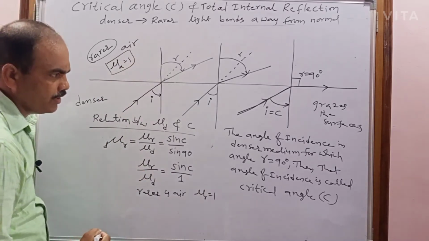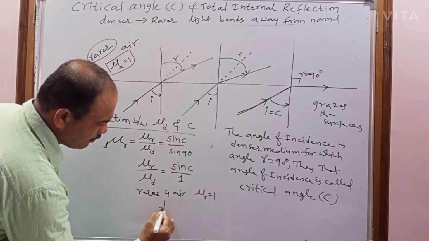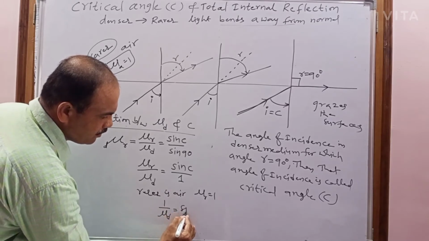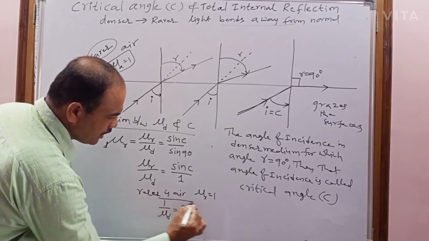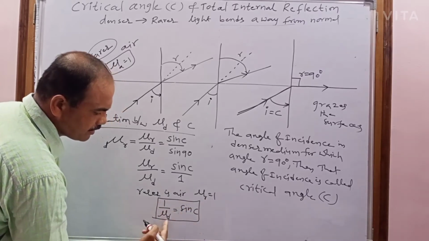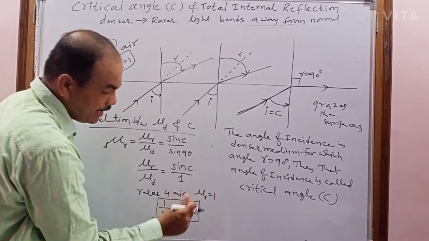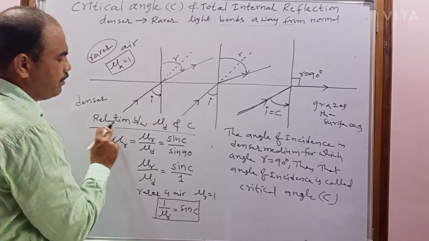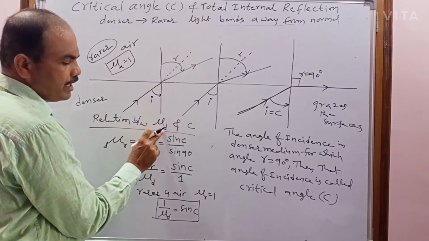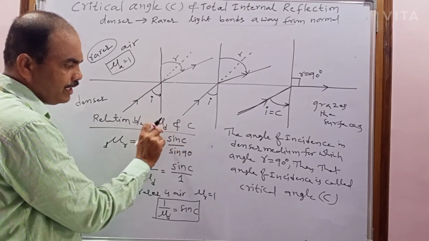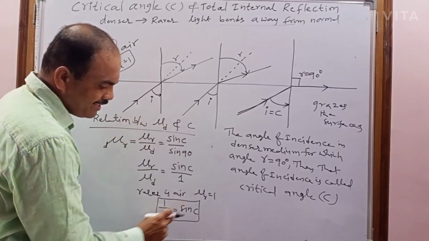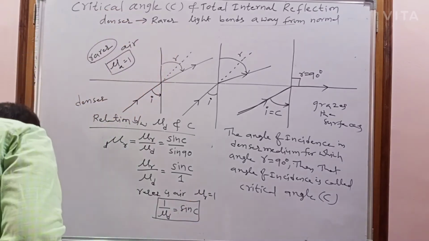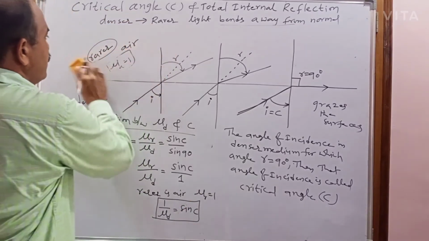When we substitute here, what do you get? 1 by the refractive index of the denser medium equals sine C. So this is the relation between the refractive index of the denser medium and the critical angle for that denser medium. So how are they? They are inversely proportional to each other.